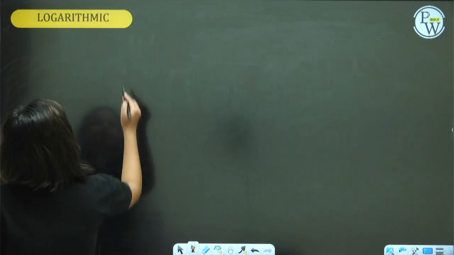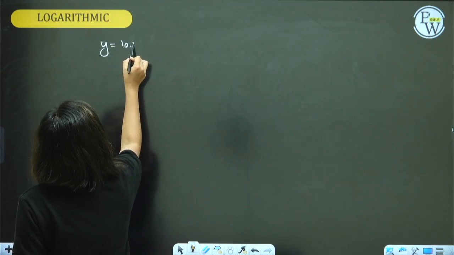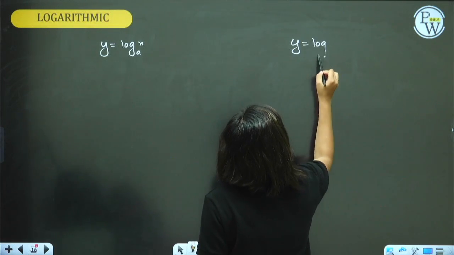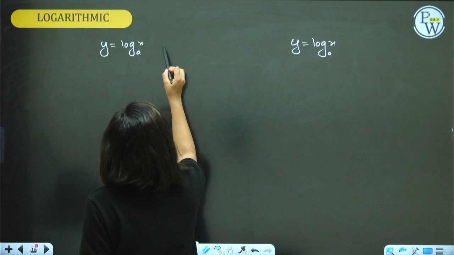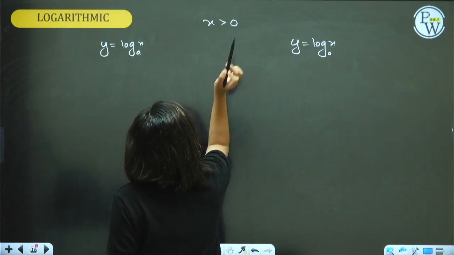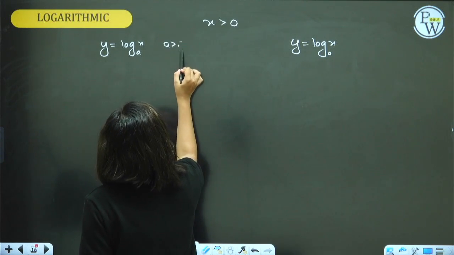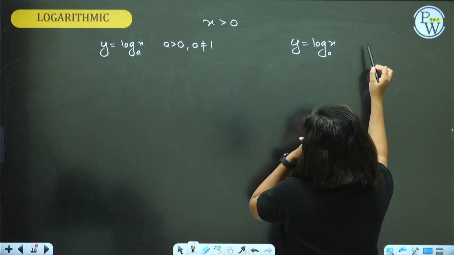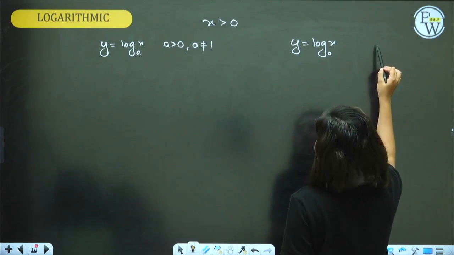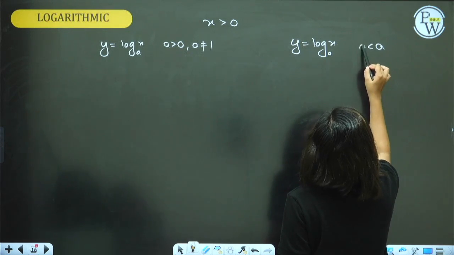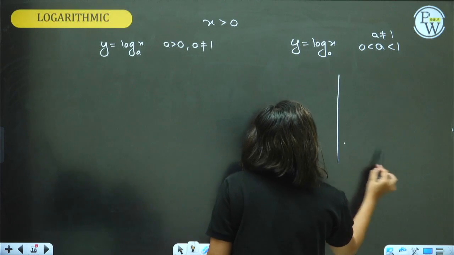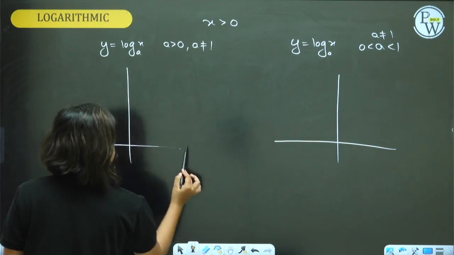For logarithmic, just reverse these values. For logarithmic, y is equal to log x to the base a. Here the condition for logarithm is x should be greater than 0, a is greater than 0, a is not equal to 1. Here let us say a is greater than 0 and less than 1, of course not equal to 1. The graphs will be different for both the types.